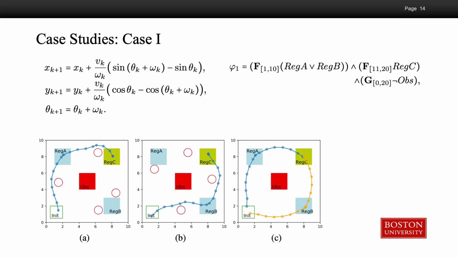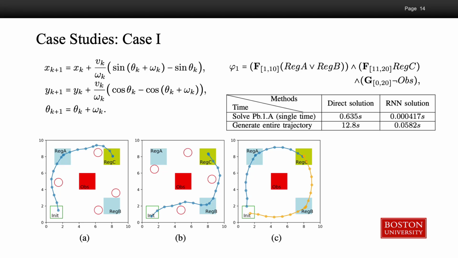Avoiding them is the safety constraint. Here are some trajectories generated by our RNN CBF framework. We can see that they satisfy the specification and avoid the obstacle successfully. The RNN solution is much faster than the direct solution, which enables real-time control.